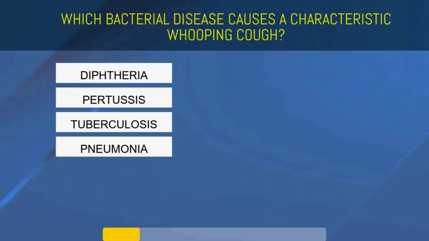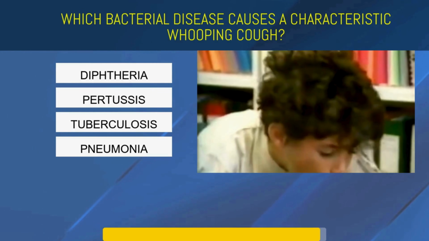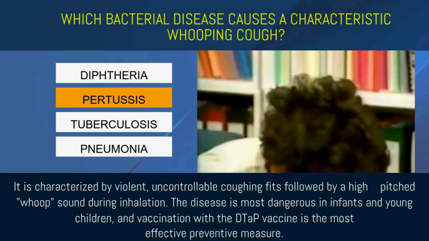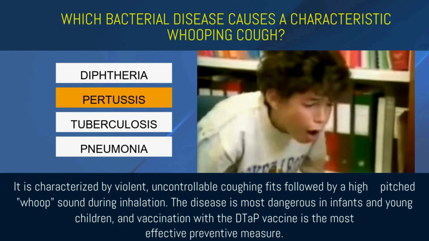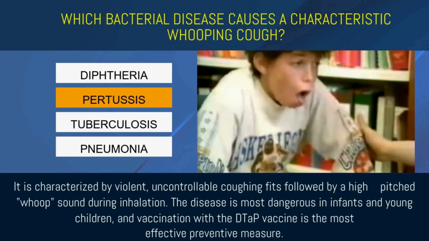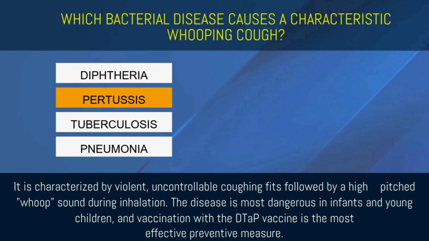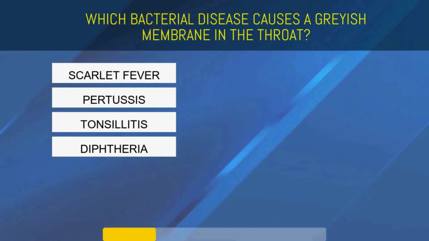Which bacterial disease causes a characteristic whooping cough, diphtheria, pertussis, tuberculosis, or pneumonia? Pertussis. It is characterized by violent, uncontrollable coughing fits, followed by a high-pitched whoop sound during inhalation. The disease is most dangerous in infants and young children, and vaccination with the DTaP vaccine is the most effective preventative measure.